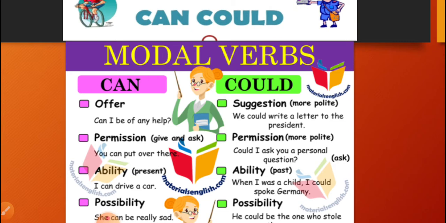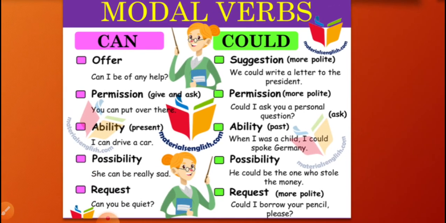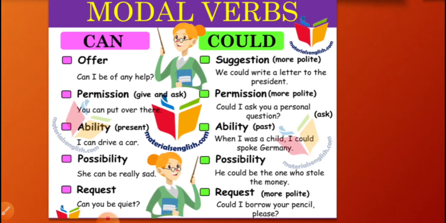But when we talk about modals, it is not so. Somewhere we can use it as a past form, to express things that have already taken place in the past. But sometimes we can use it for making requests also. Now let's see how we can use can and could.